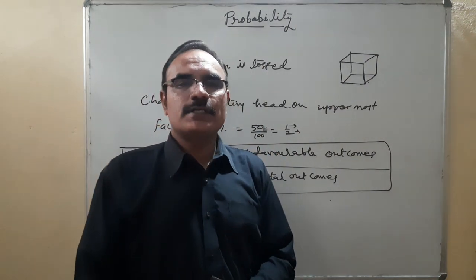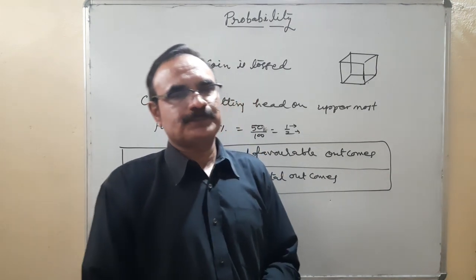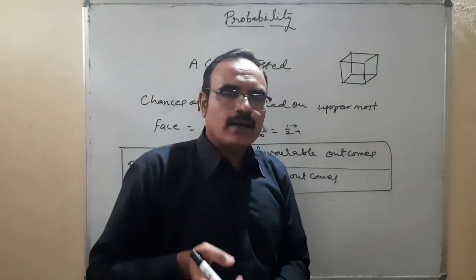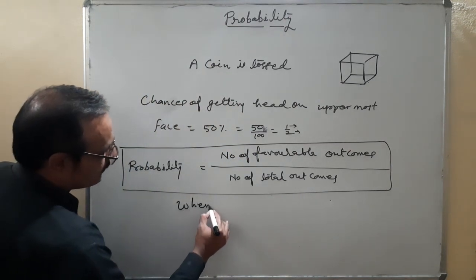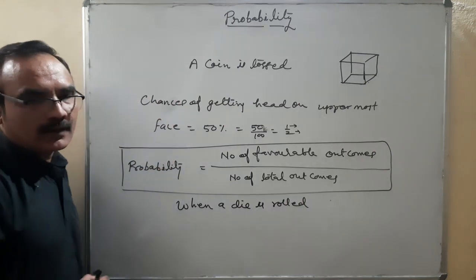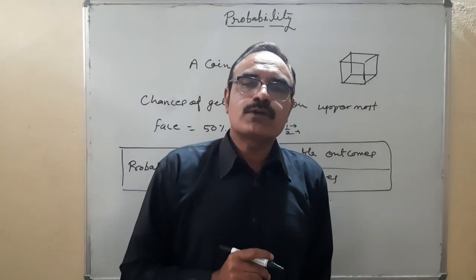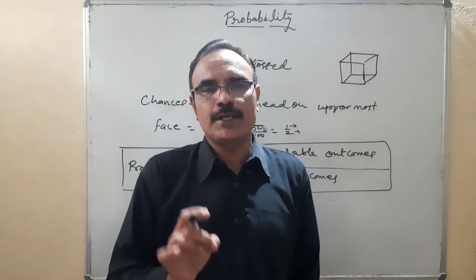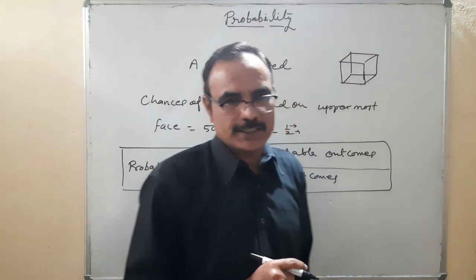In a single die, you have seen that the numbers printed are 1, 2, 3, 4, 5, 6. There are 6 faces. When a die is rolled, what is the total number of possible outcomes? There are 6 possible outcomes: 1, 2, 3, 4, 5, 6. So the total number of possible outcomes is 6.